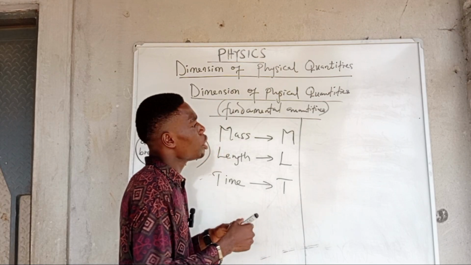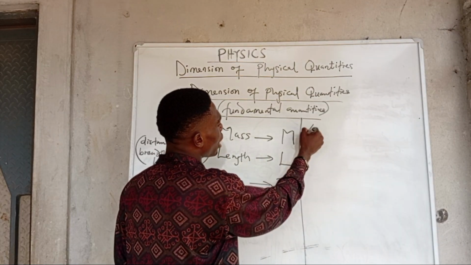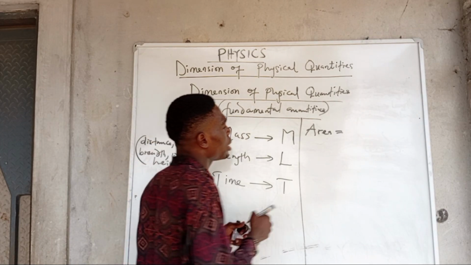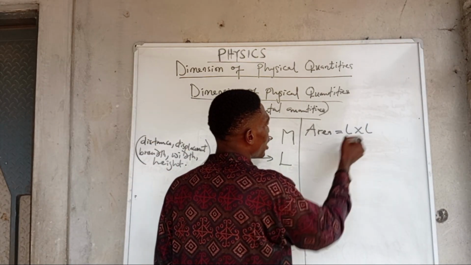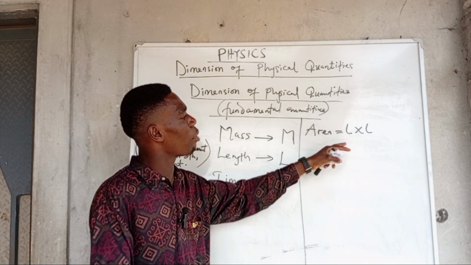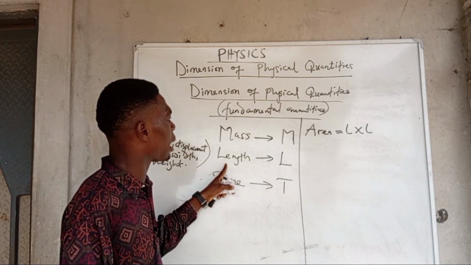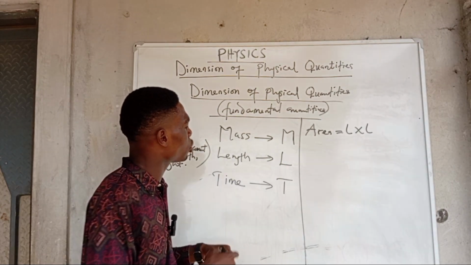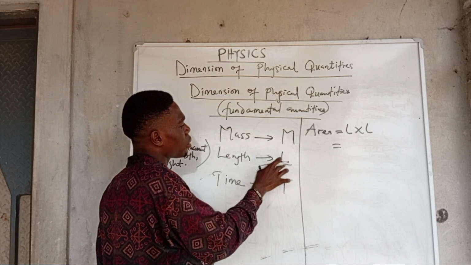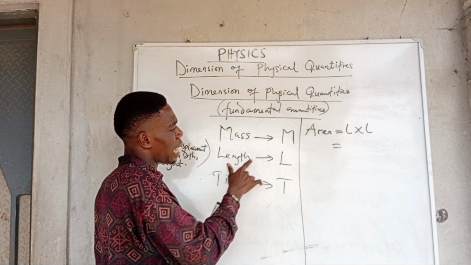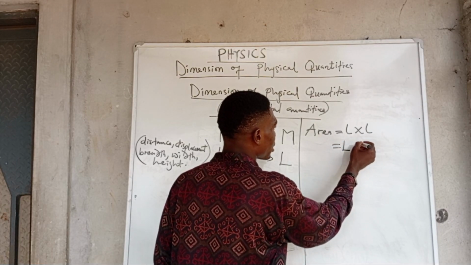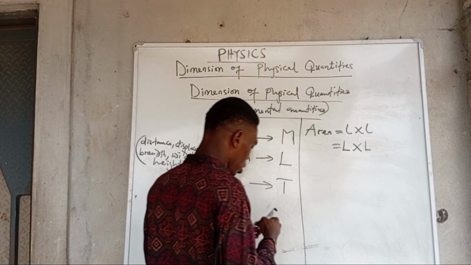Now, moving further, let's look for the dimension of area, for instance. Area is actually equal to length times what? Length. Since I have area made up of length, area is length times length. To get the dimension of area, I will replace length with the symbol for length, and that is what? Capital letter L.